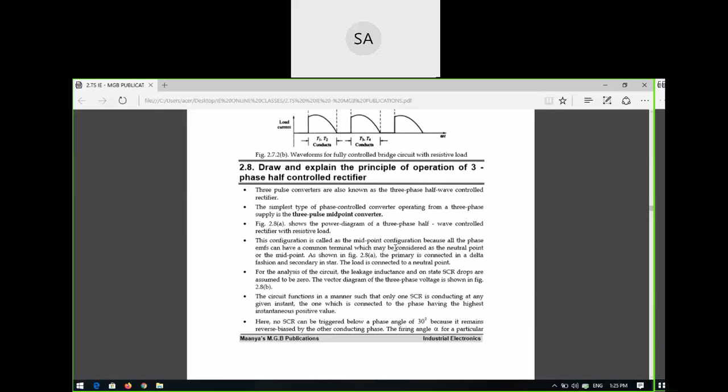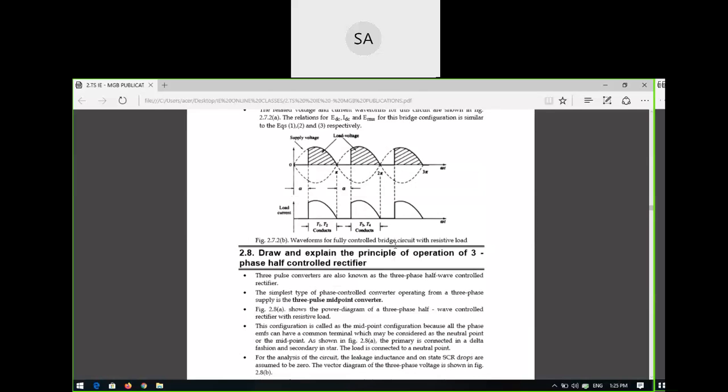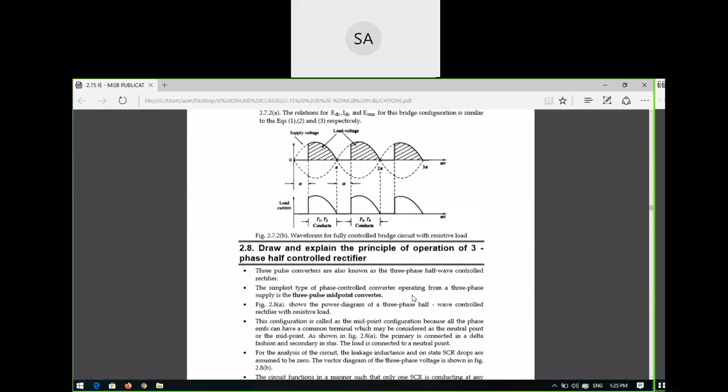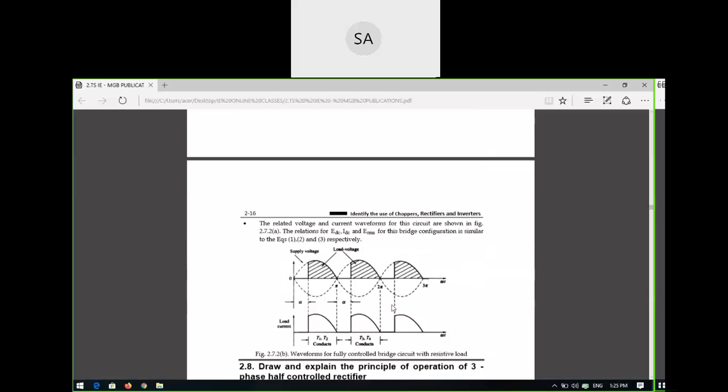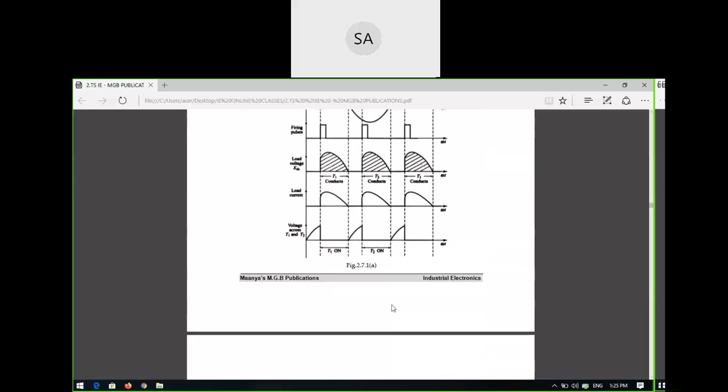So this is your class today. Tomorrow we will discuss the principle of operation of three phase controlled rectifiers. Is it clear? We are seeing here only single phase controlled rectifiers. Why single phase? Because it is 230 volts, 50 Hz. So the operation of half wave, full wave, and bridge rectifiers using diodes, which are uncontrolled rectifiers, is the same as that of controlled rectifiers using thyristors or SCRs.